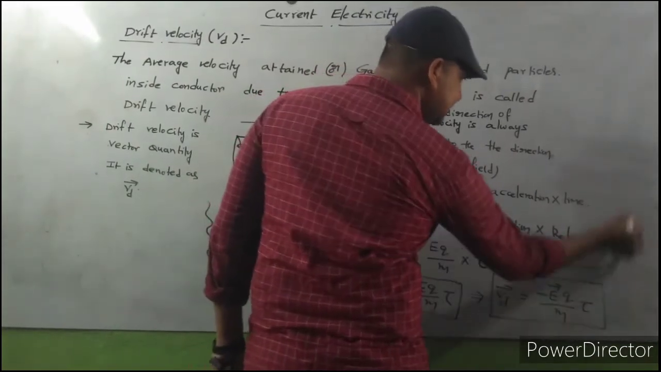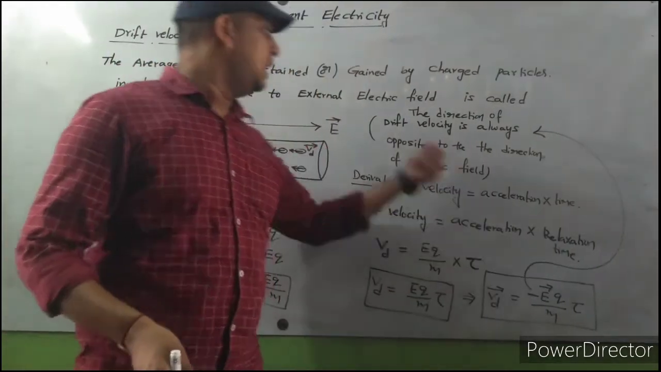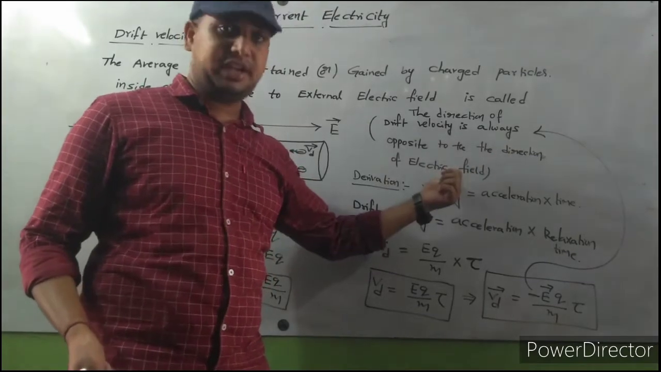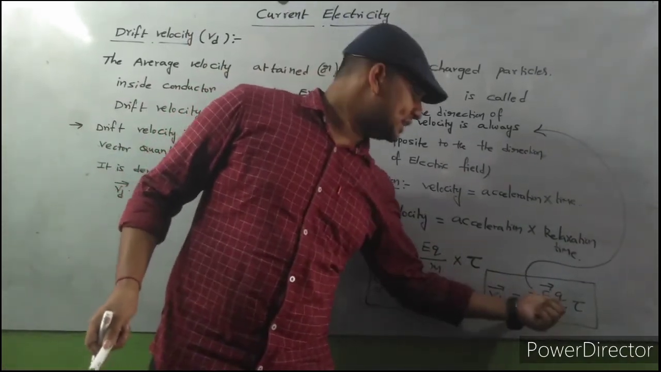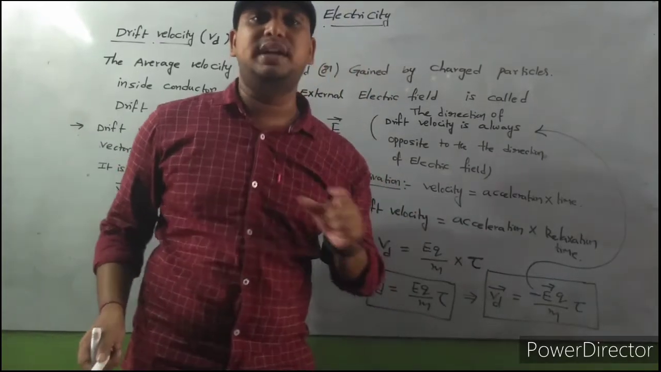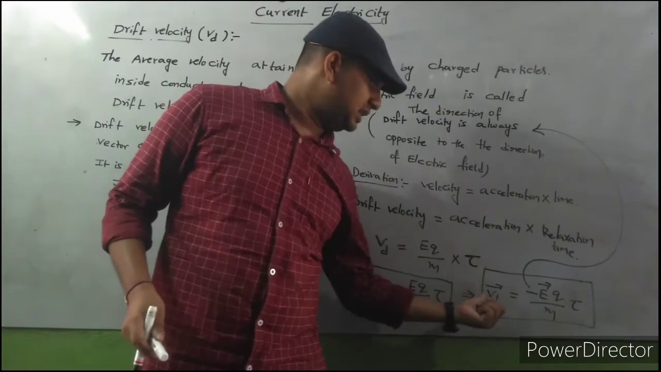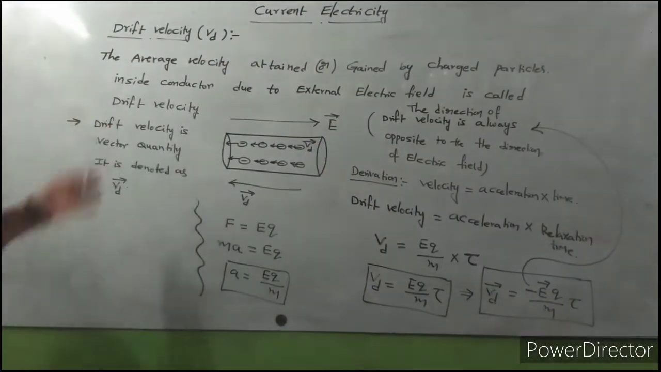Minus indicates this is a minus here. This minus indicates drift velocity is always opposite to the direction of electric field. Minus indicates the direction of drift velocity and the direction of electric field are both opposite. So this is a derivation.